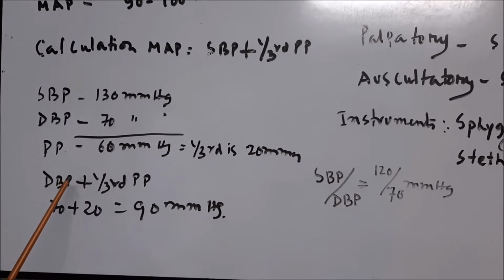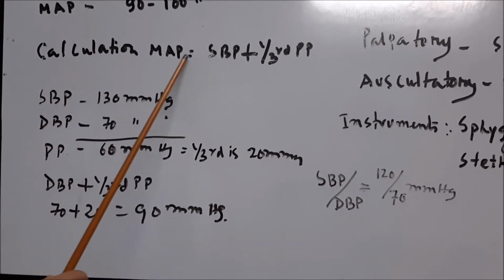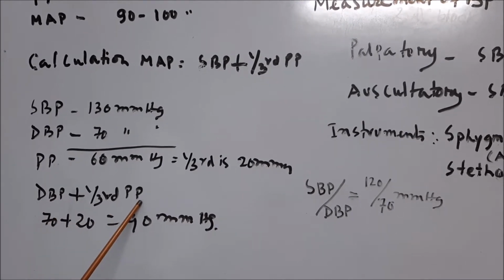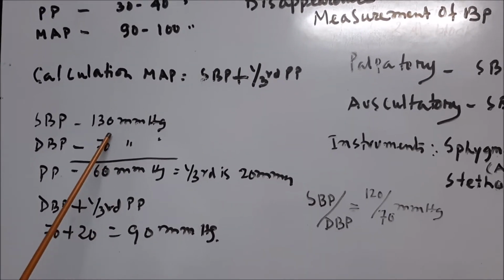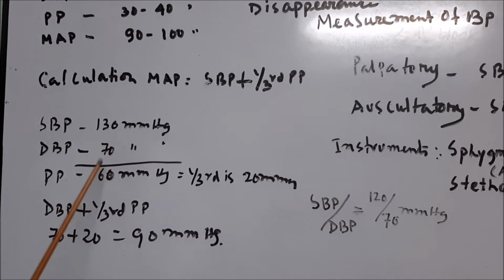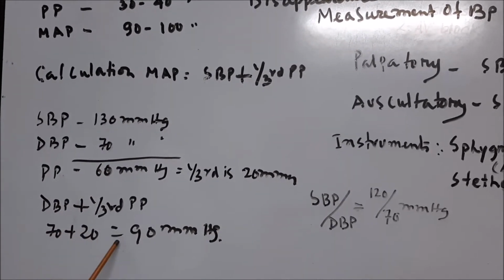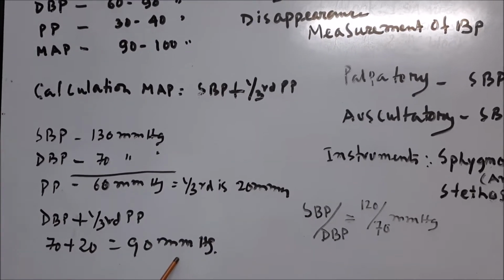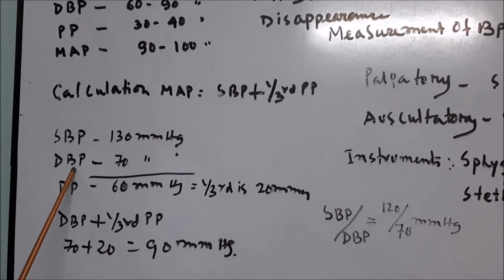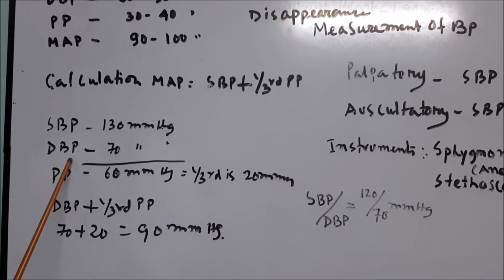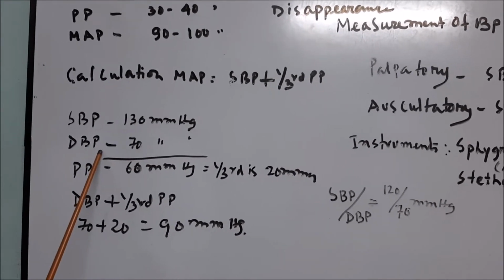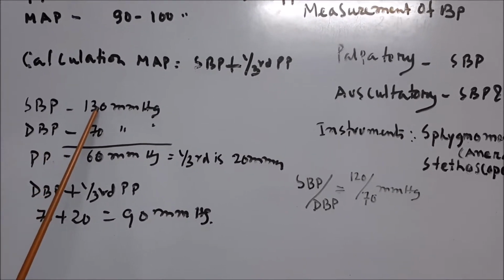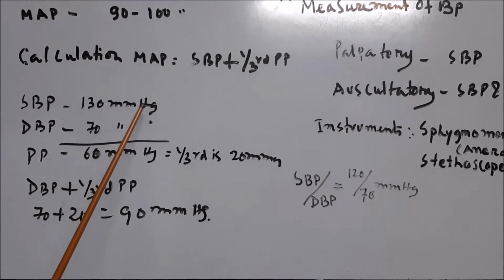Now, how do you calculate the mean arterial pressure? Diastolic blood pressure plus 1/3 of pulse pressure. That is, diastolic blood pressure is 70 and 1/3 of pulse pressure is 20. This is 90 millimeter of mercury. Now a question might arise, why have you chosen the diastolic pressure? Diastolic pressure is more or less constant, but systolic pressure varies from period to period.